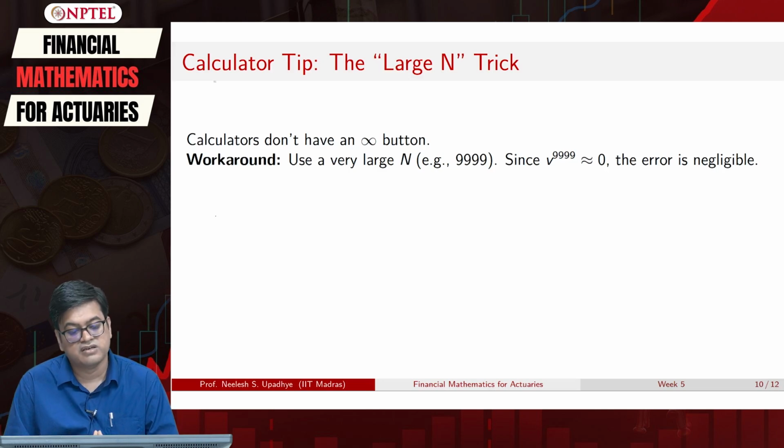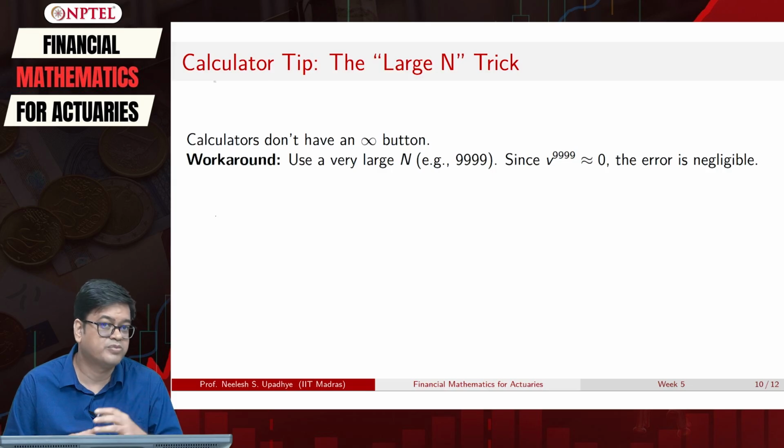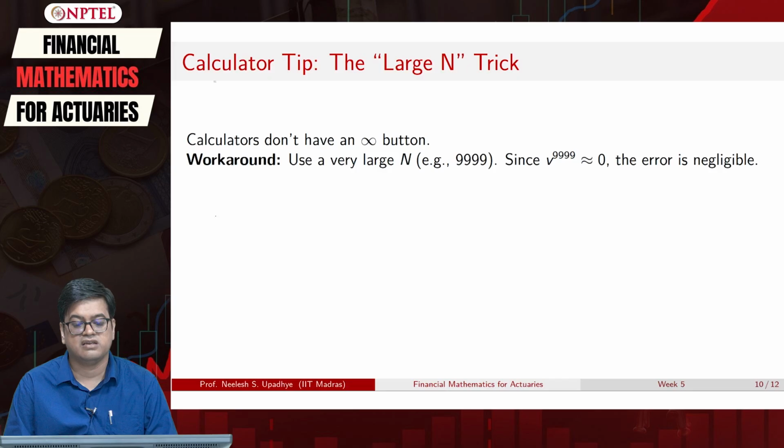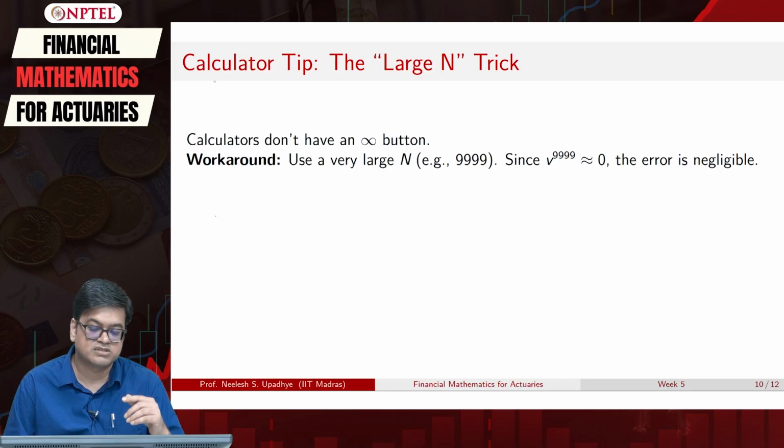Yes, you can. What you do is you use a large value of n, and that value of n should resolve your problem, because let us say if you put n to be 4 times 9, 9999, then what happens? This present value v raised to 9999 is approximately equal to 0.